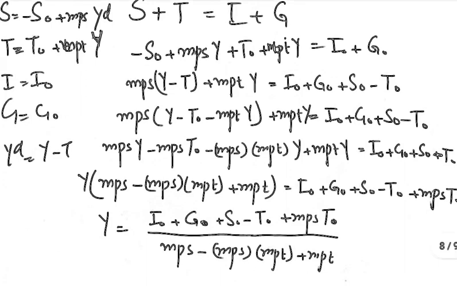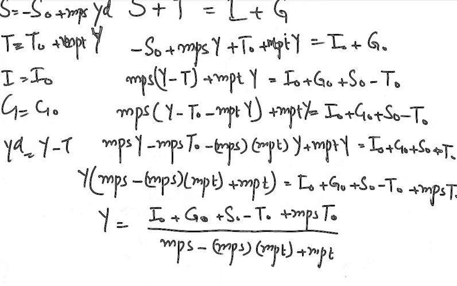We can take Y as common. If we take Y as common, our left hand side will become Y into MPS minus MPS into MPT plus MPT is equal to I naught plus G naught plus S naught minus T naught plus MPS T naught.